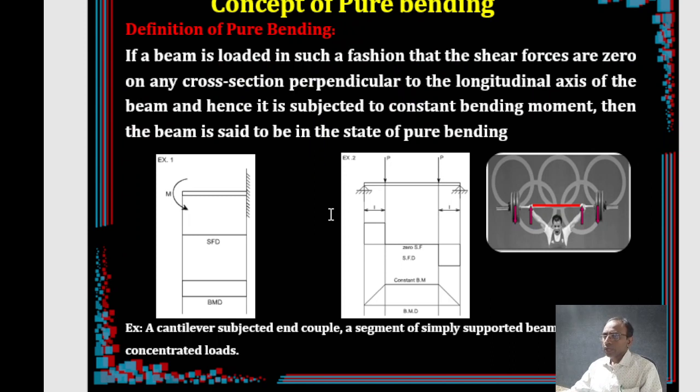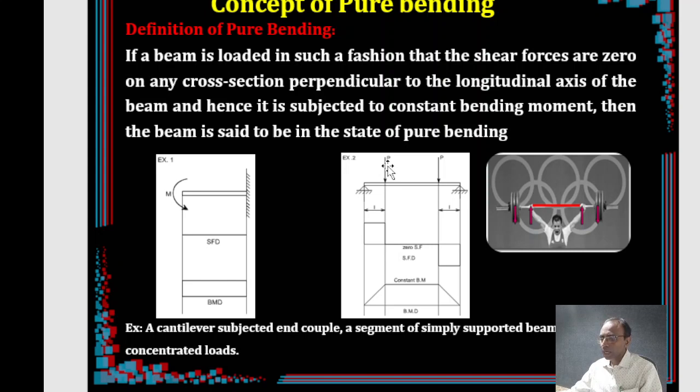Now coming to the definition of pure bending, in general when you load any beam, a cross section at any point is generally subjected to shear force and bending moment, assuming that the loading is perpendicular to the longitudinal axis of the member. You take this as the longitudinal member. Generally, a beam is meant to carry the transverse loads.